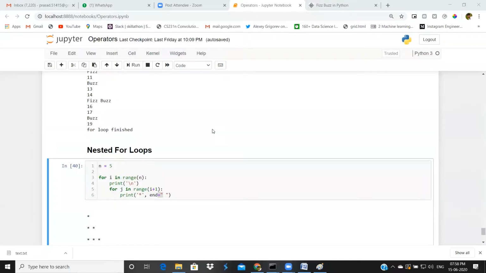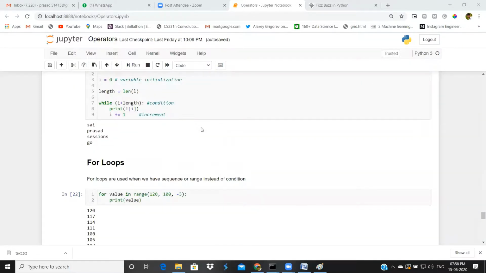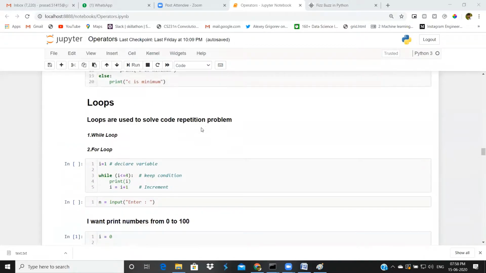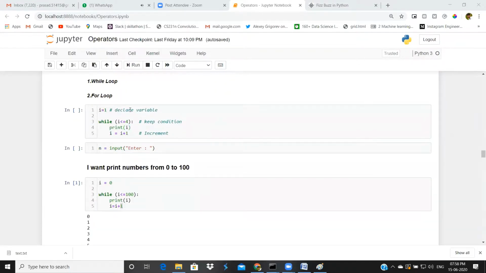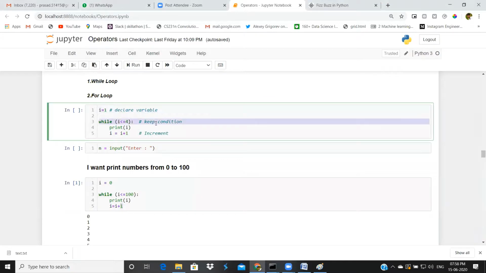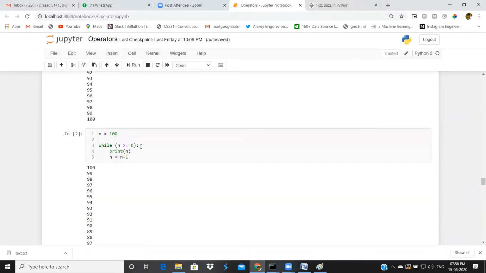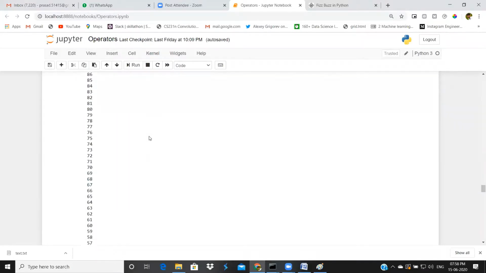Okay, that's all for today. Today we did some operations on while loops. I'll give a quick recap. In loops we have two types: while loops and for loops. While loops have three steps: declaring a variable, keeping a condition, and after that, increment. We did some tasks printing numbers from 0 to 100. After that, we did 100 to 0, how to increment and decrement in a while loop.